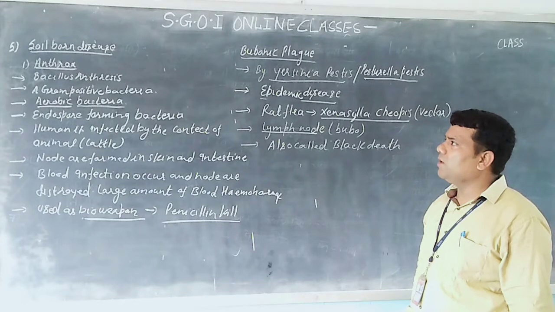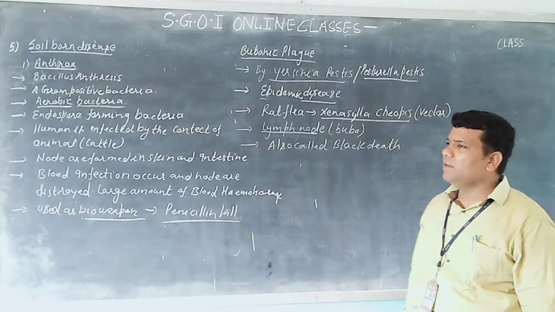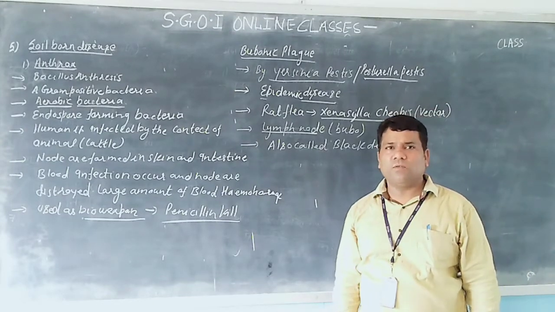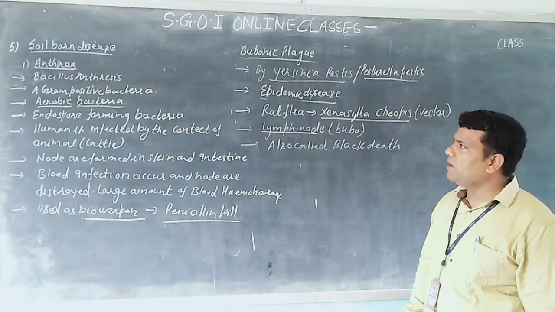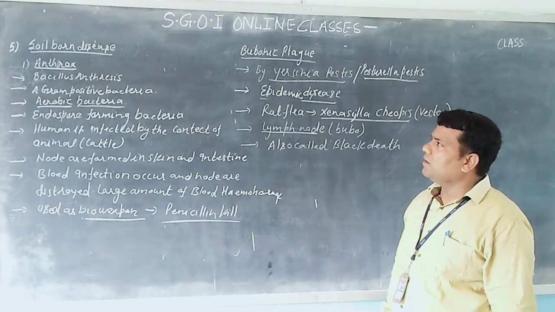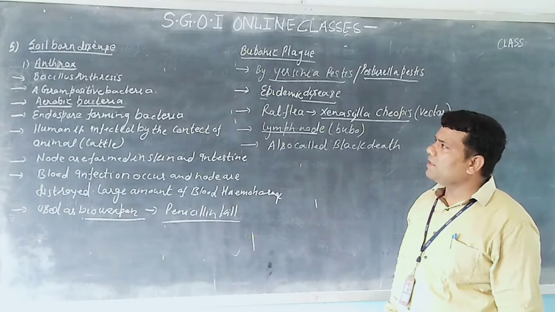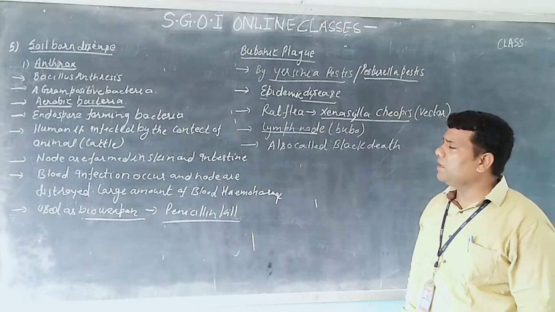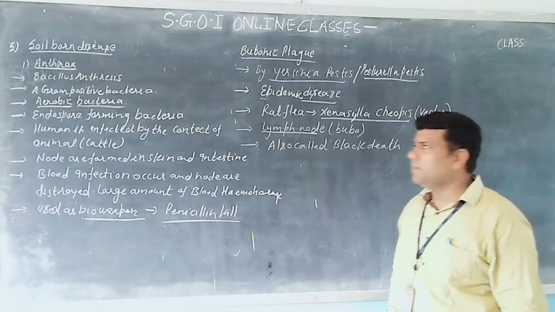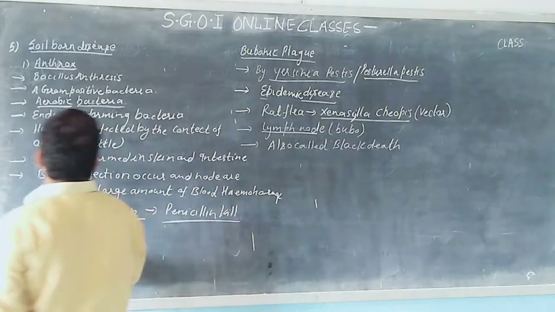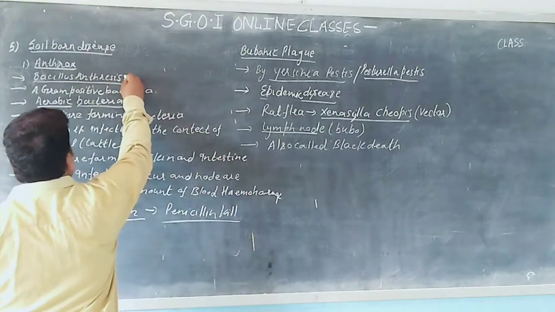Why can we say soil-borne disease? Because the bacteria actually lives inside the soil, so it is known as soil-borne disease. This disease is known as anthrax and it is caused by Bacillus anthracis bacteria. It is a gram-positive bacteria. It is called Bacillus anthracis.